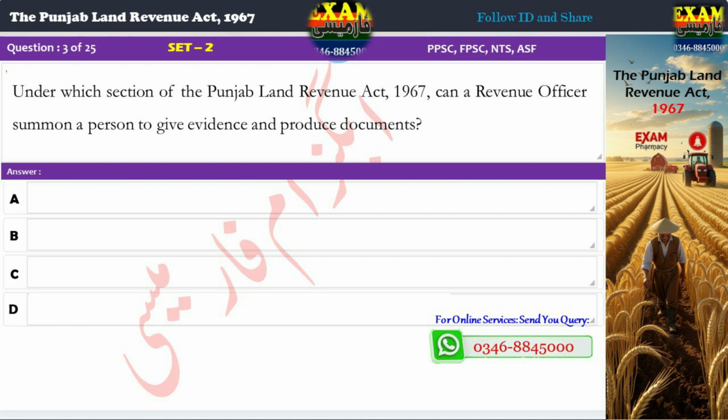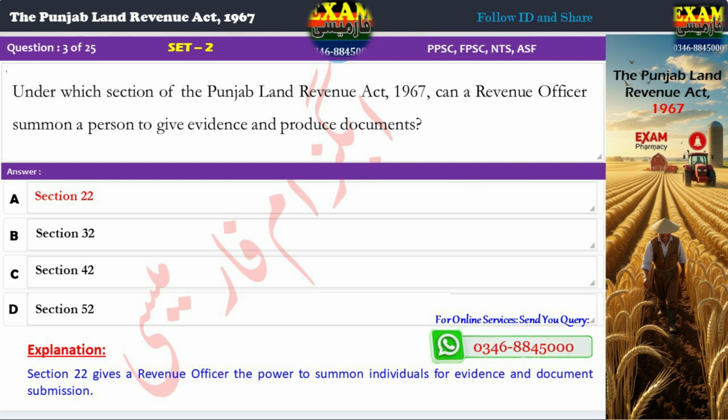Question 3. Under which section of the Punjab Land Revenue Act, 1967, can a revenue officer summon a person to give evidence and produce documents? A. Section 22, B. Section 32, C. Section 42, D. Section 52. Correct answer, A. Section 22. Explanation. Section 22 gives a revenue officer the power to summon individuals for evidence and document submission.